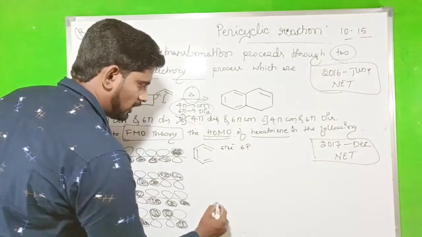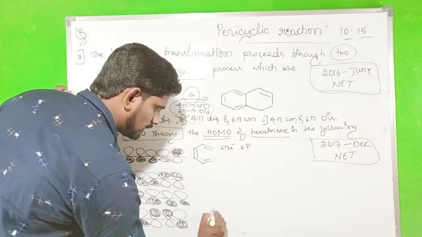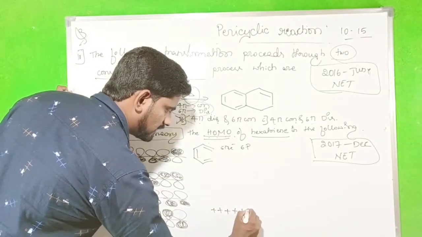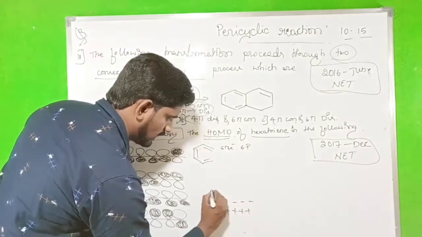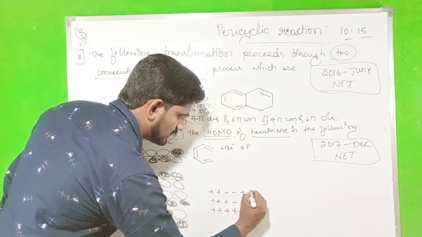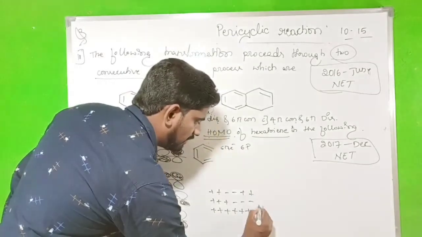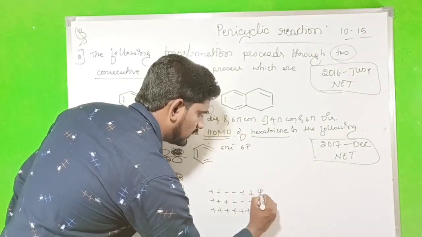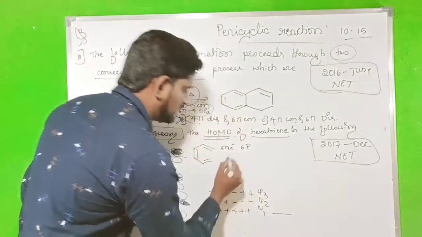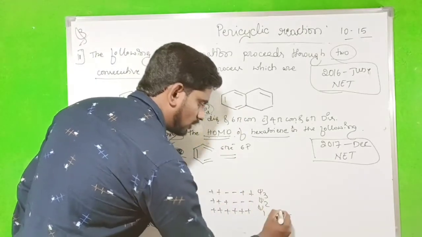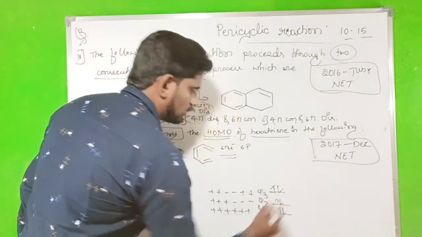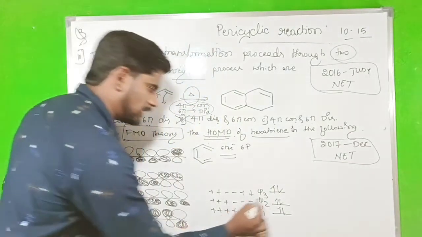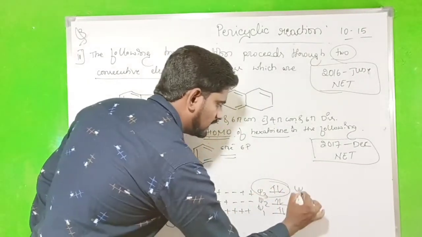So for 6 p orbitals, write like this: plus plus plus plus plus plus. Then plus plus plus minus minus minus, plus plus minus minus plus plus. This is psi 1, this is psi 2, this is psi 3. There are 6 pi electrons, 1, 2, 3, 4, 5, 6. The highest occupied molecular orbital will be psi 3.